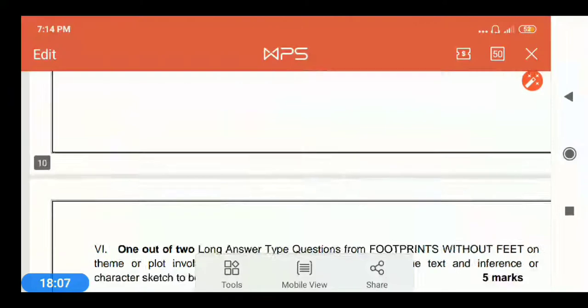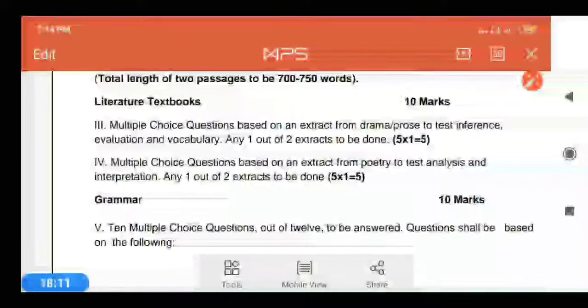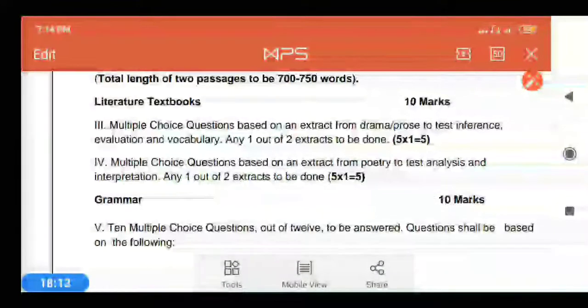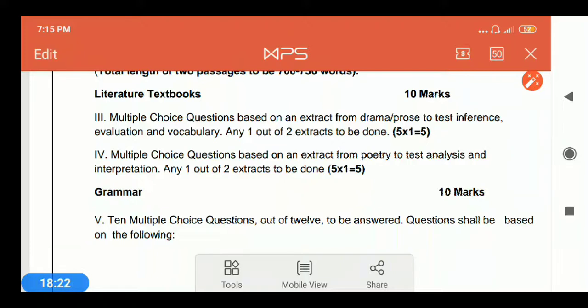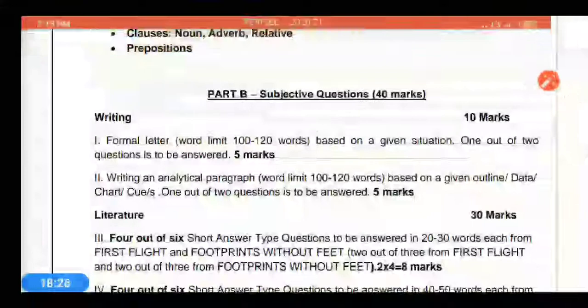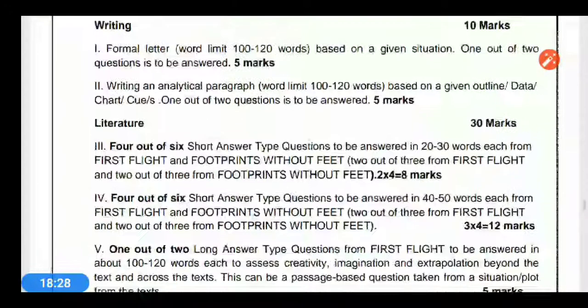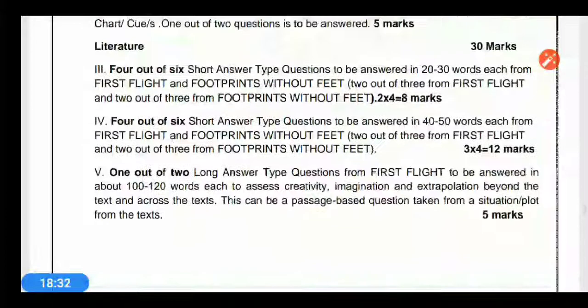From part A there are 5 questions and from part B there are 6 questions. So overall 11 questions will be asked for 80 marks. The other 20 marks will be the internal assessment, assessed on the basis of your internal activities.